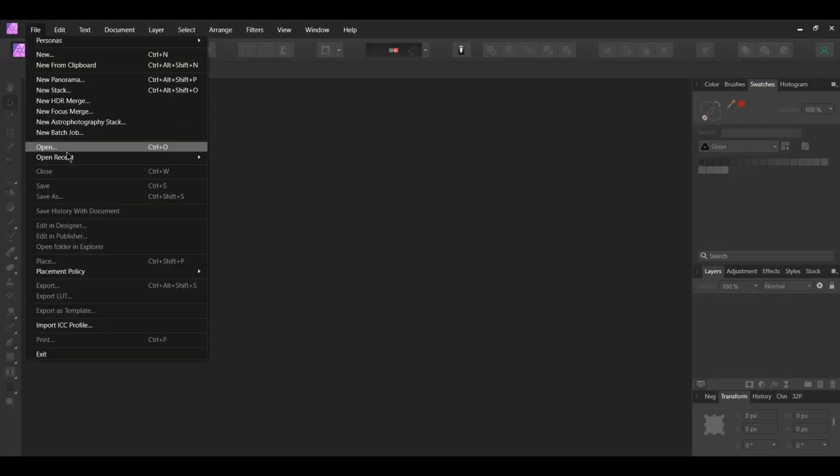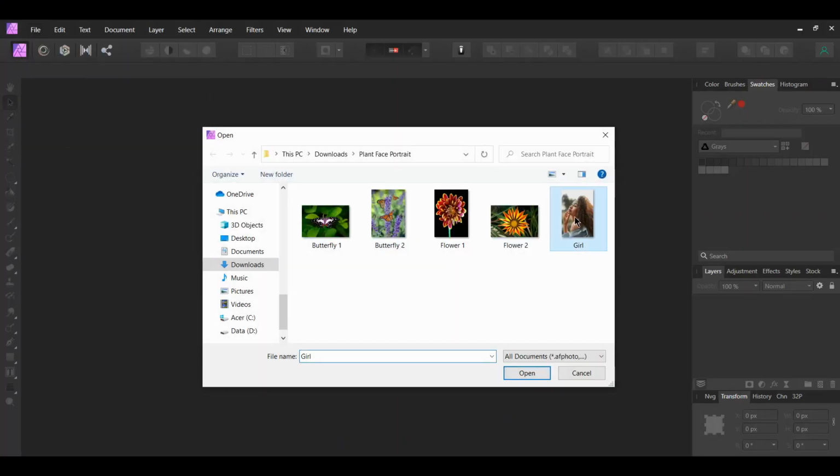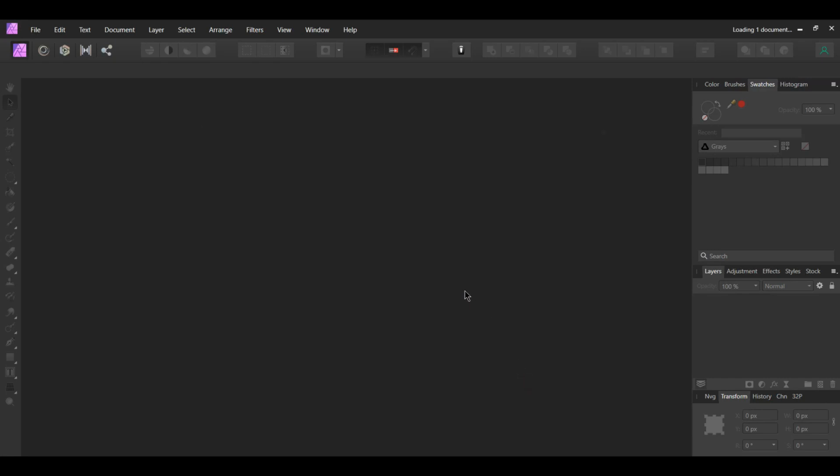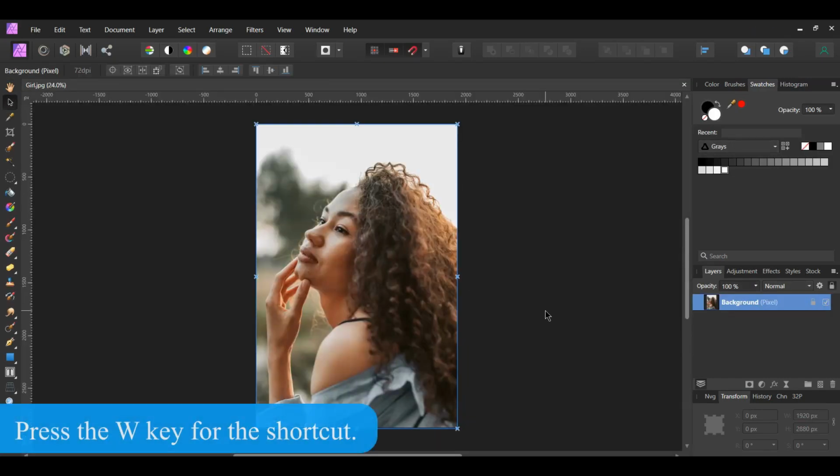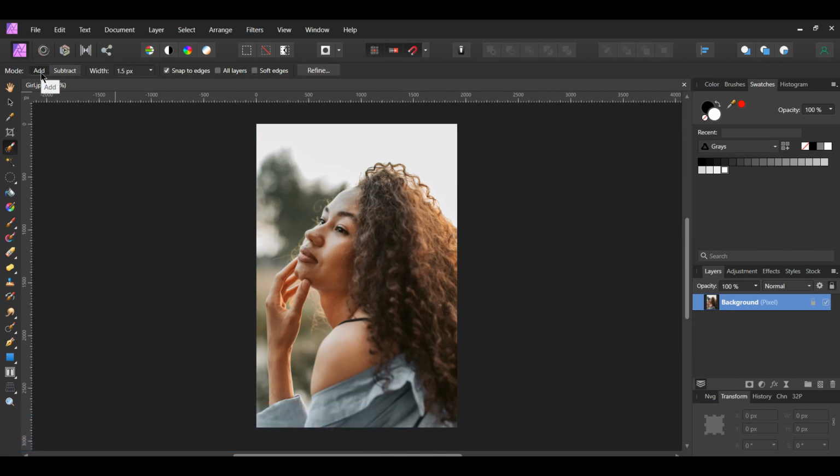First, go to File, Open, and select the picture of the girl. Second, grab the Selection Brush tool from the Tools panel. In the Context toolbar, set the Mode to Add and make sure the Snap to Edges box is checked. Take the brush and make a selection of the girl. To increase the brush size, press the right bracket key. Press the left bracket key to decrease the size of the brush.